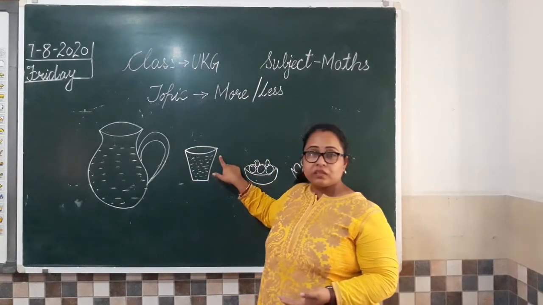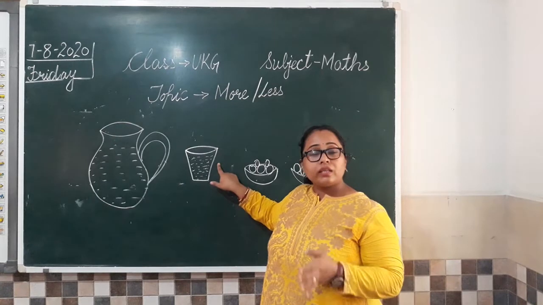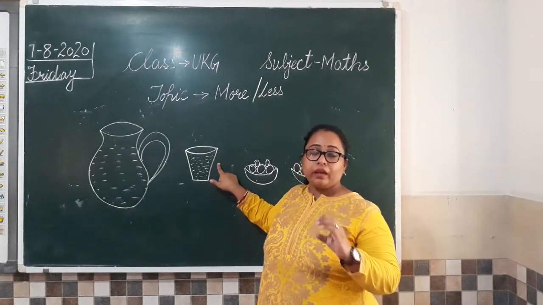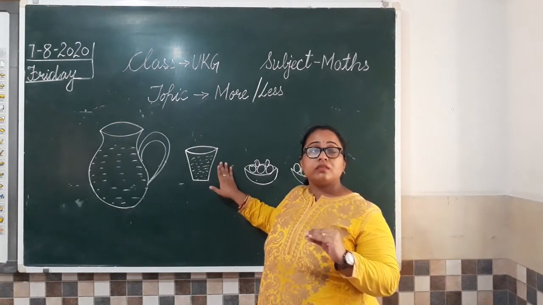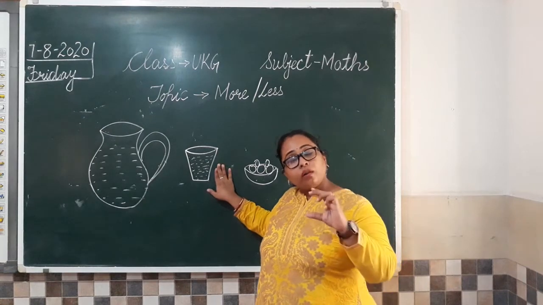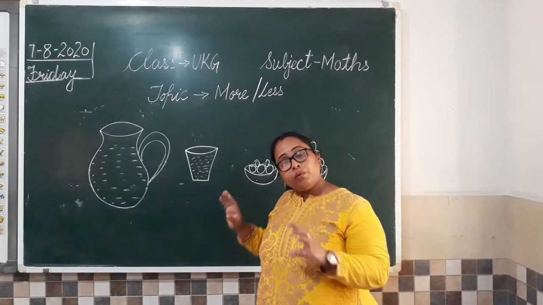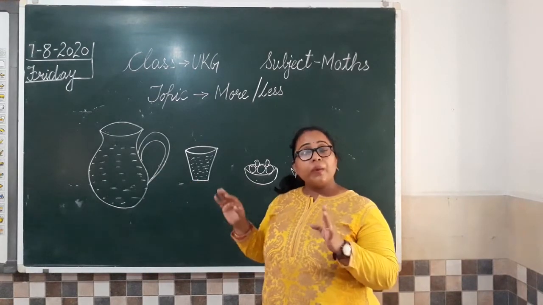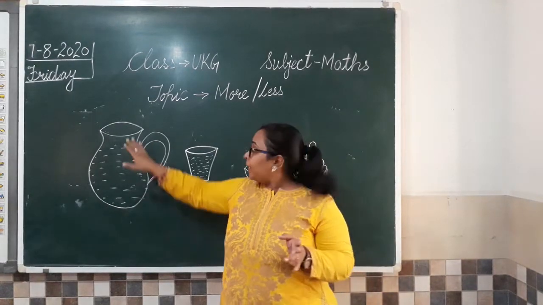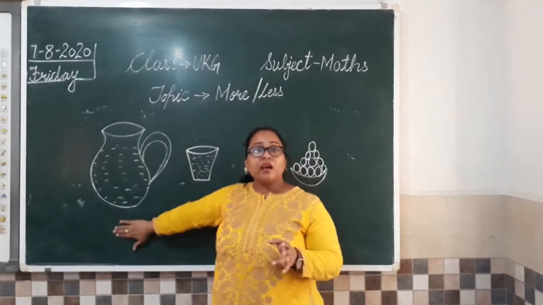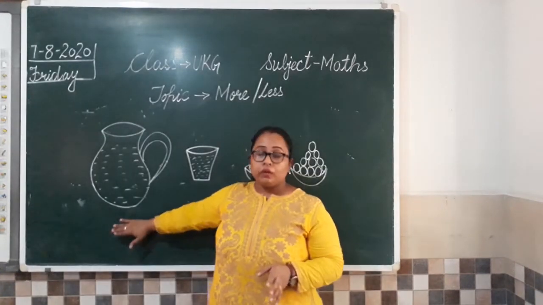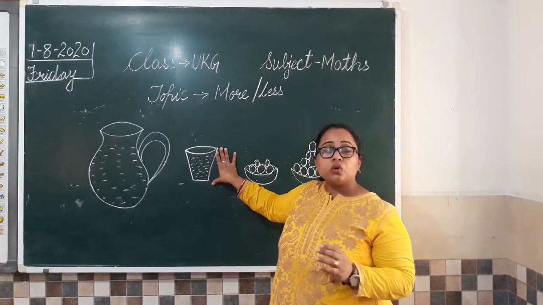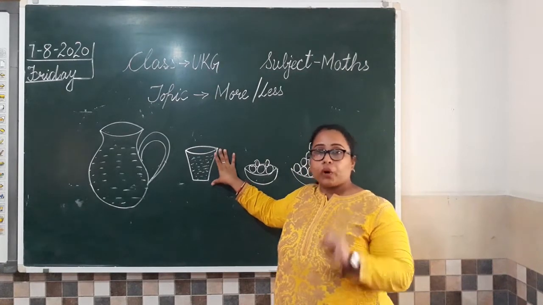And if we talk about this glass, इसमें water less है, यानी कम है, because this glass is small. So are you able to relate the topic big and small with more and less? Big is बड़ा, as I told you, so that object is having more water. The object is small, so we have less water.